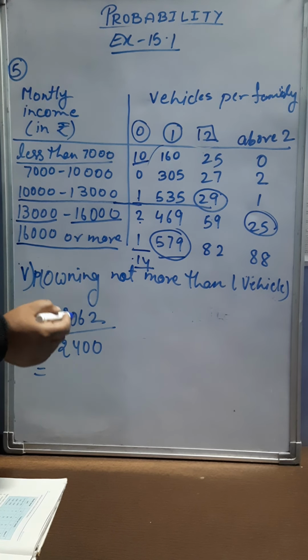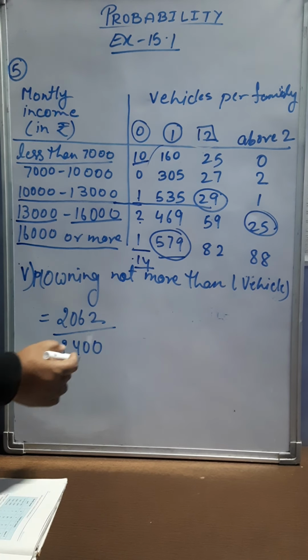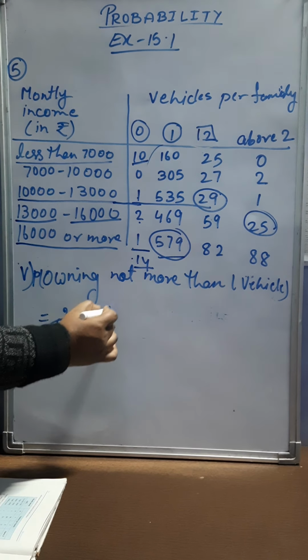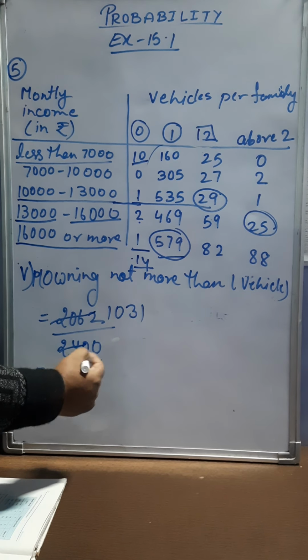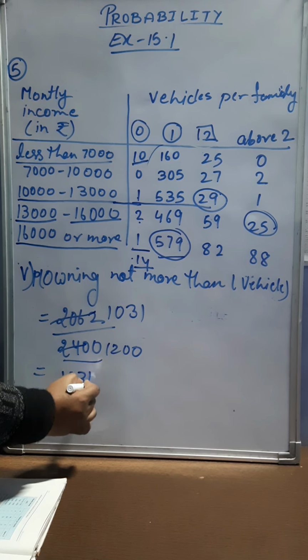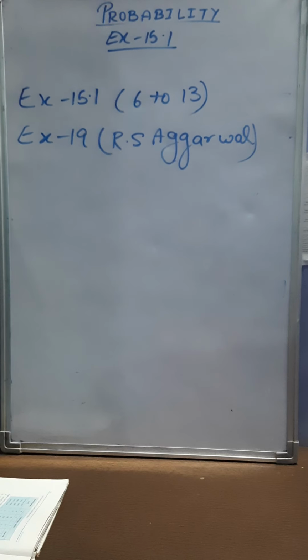So we have 2062 families having not more than one vehicle, divided by 2400 families under survey. When you cancel by two, we will have 1031 divided by 1200. So the required probability is 1031 divided by 1200.